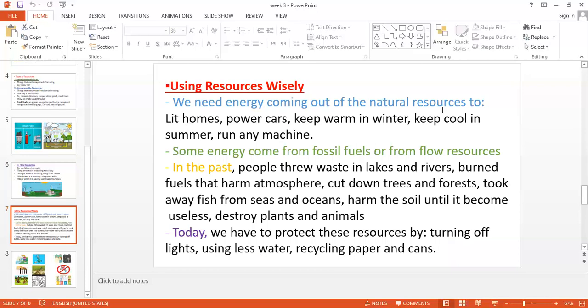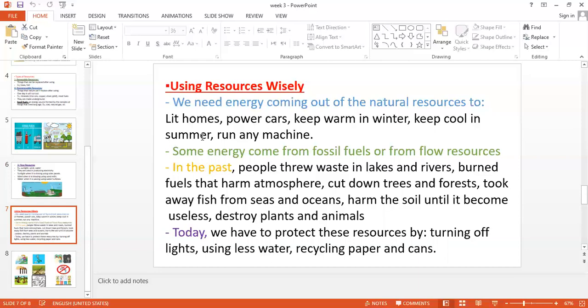and flow resources. We use the electricity that comes out of them, and we use fossil fuels like oil and gas to light homes, to power cars. We use oil to power cars, and coal, for example, to run heaters to keep warm in winter, and to keep cool in summer like the air conditioners.